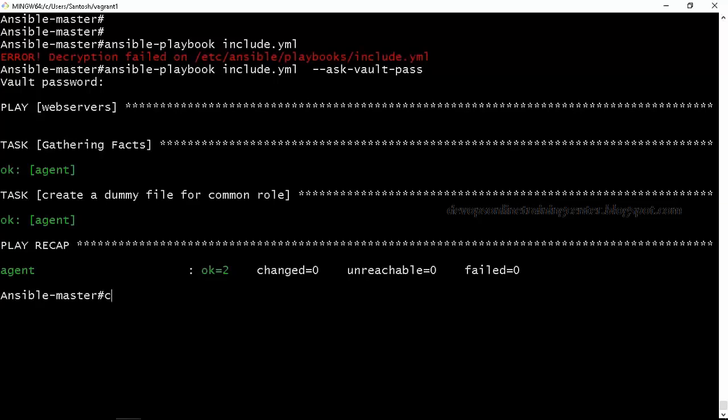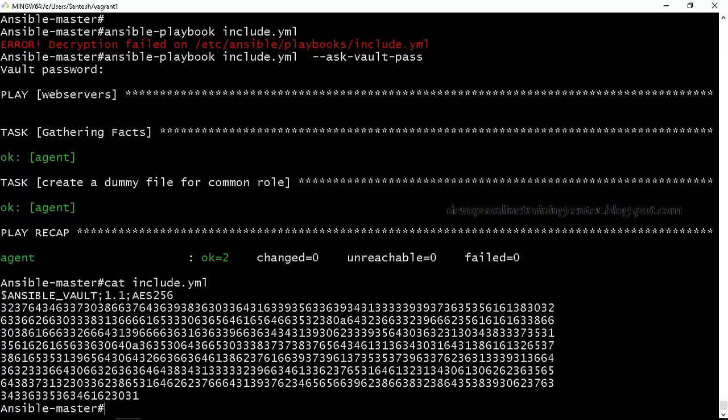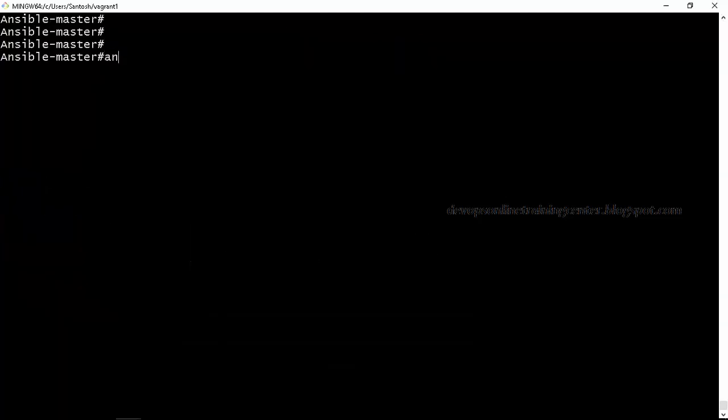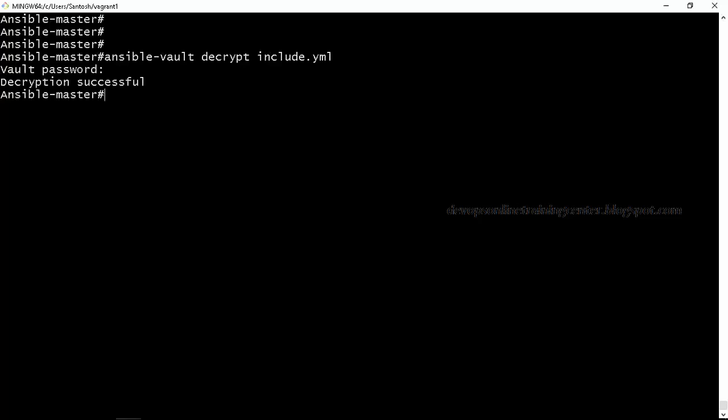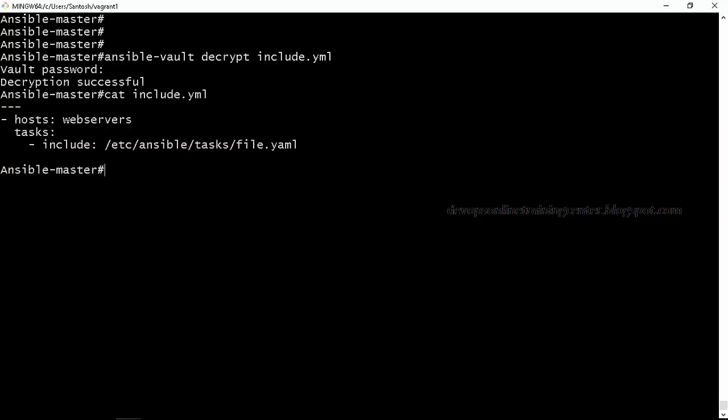Now if you see include.yaml, it is still encrypted, right? So how do we decrypt? Ansible Vault decrypt include.yaml, and it will ask for the password again, and if you give the right password, it will decrypt, right?